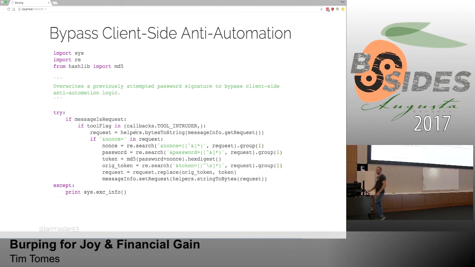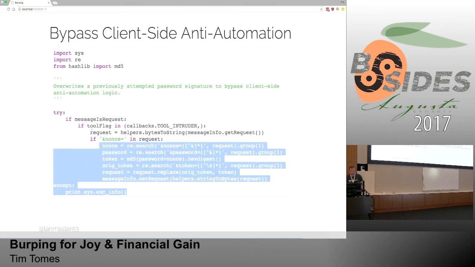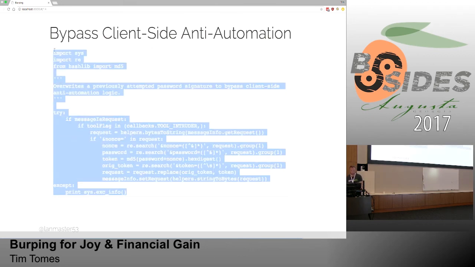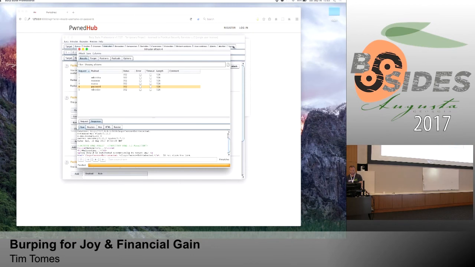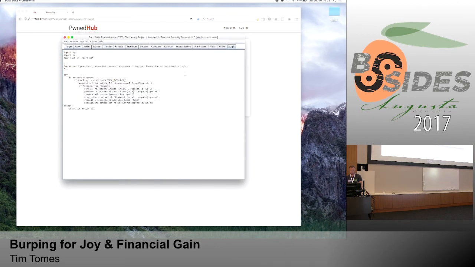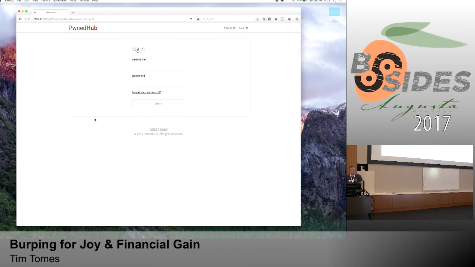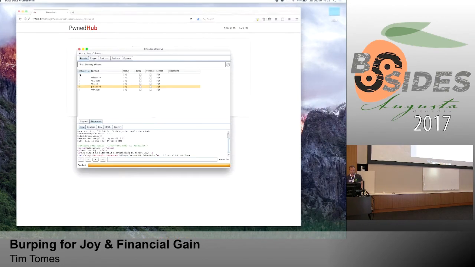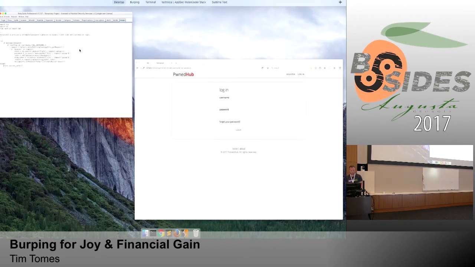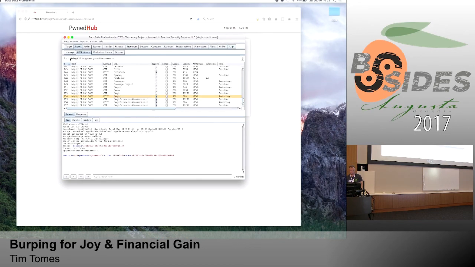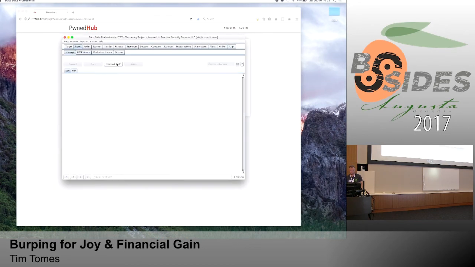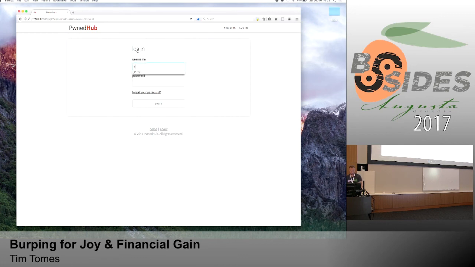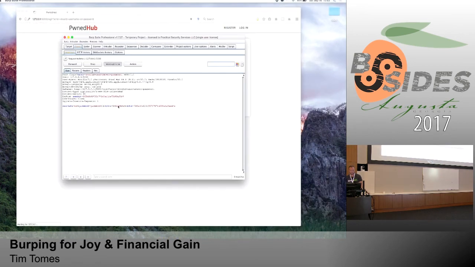Okay? So let's take our script, copy it, put it here in the scripter tab, and then replicate this behavior again. But this time we're going to intercept it. So we do Tim, and we'll make it a bad password and log in. So we have this here, which gives me the proper nonce for this particular request. I want to right click it and send it to Intruder.